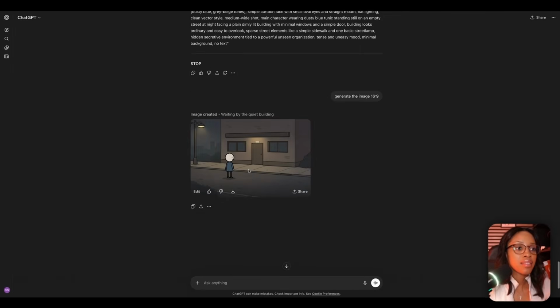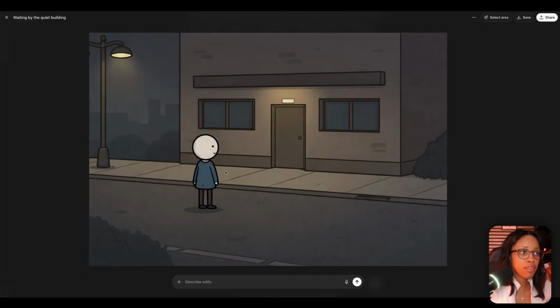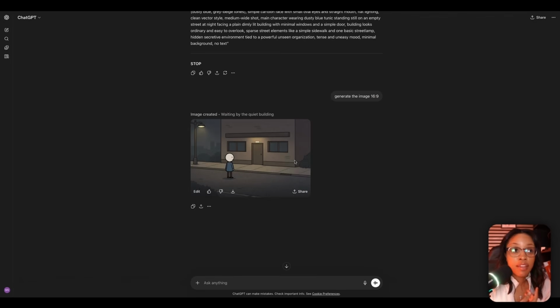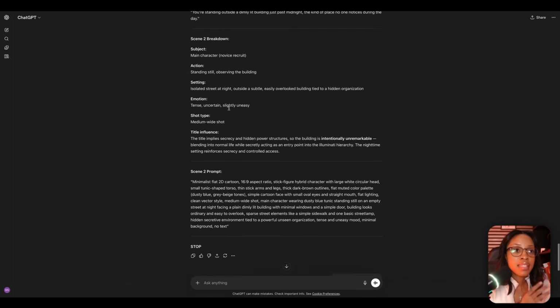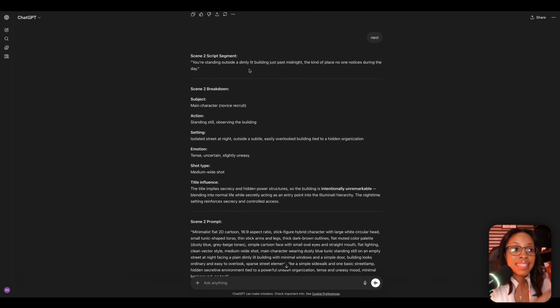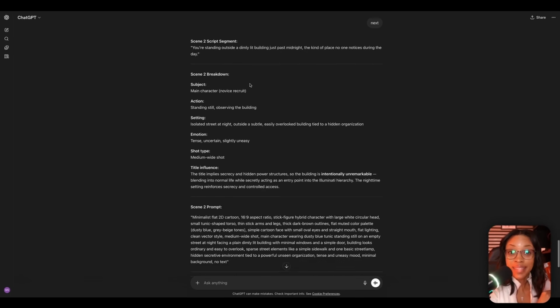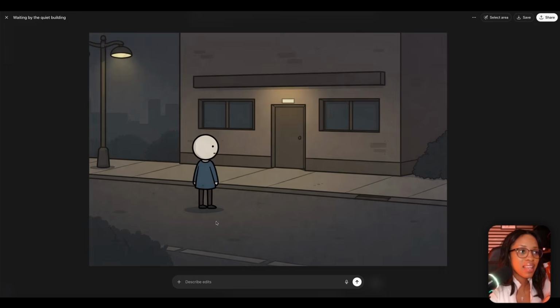So now if we take a look at the results, this was the result GPT made for us. As you can see, it's created an image that fits our story, because our story states at this point you're standing outside a dimly lit building just past midnight, the kind of place no one notices during the day. As you can see, this is it, okay?